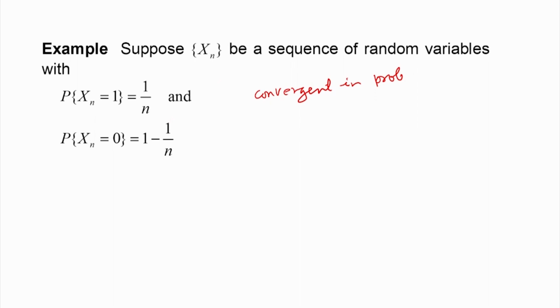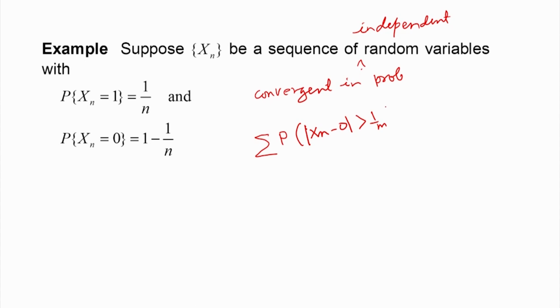Therefore, this sequence is convergent in probability. But whether it is convergent in almost sure sense, that we can see with this condition. Suppose here we consider a sequence of independent random variables. In that case we can look at the probability that mod of x n minus x 0 is greater than 1 by m.